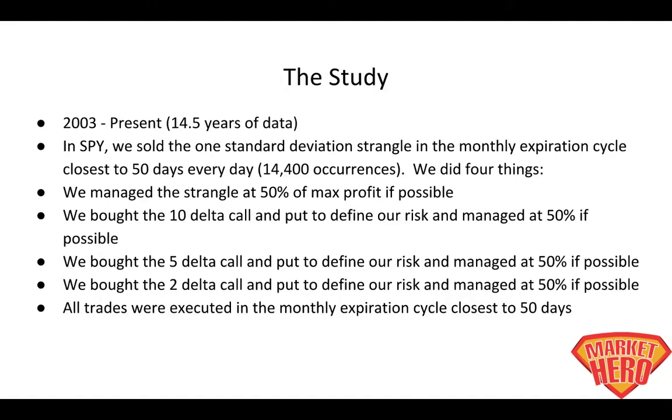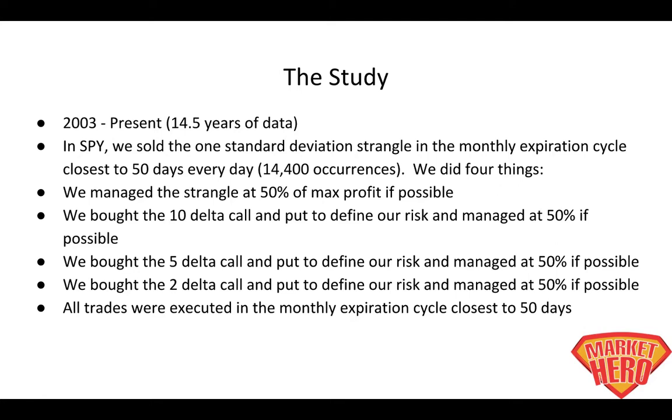So we did a big study here, guys, almost 15,000 occurrences, 2003 to present, almost 14 and a half years of data, depending on when you're watching this, right? So what we did was we sold the one standard deviation strangle in the monthly expiration cycle closest to 50 days every single day, right? So the first thing we did was we sold it undefined risk and we bought it back at 50% of the max profit that we received.